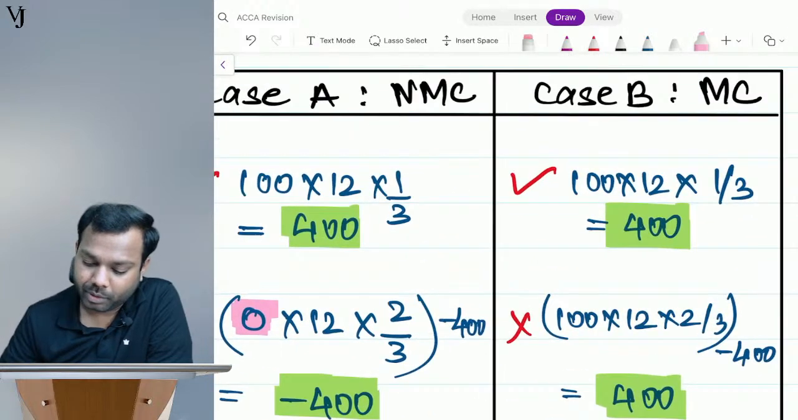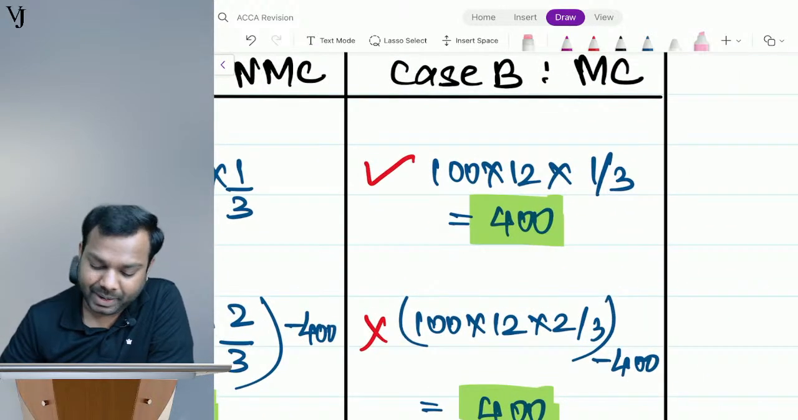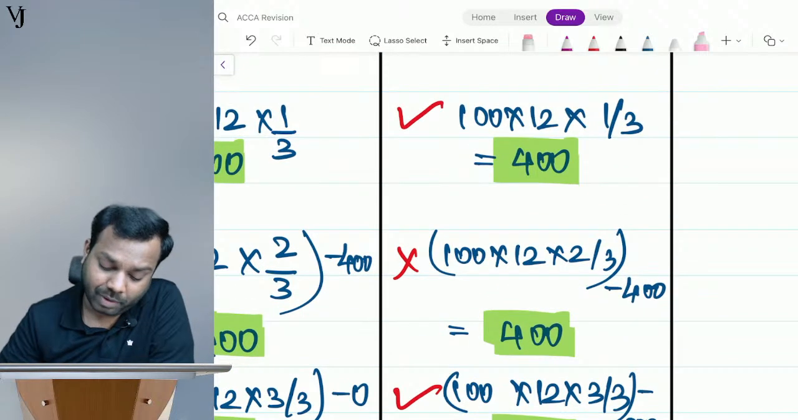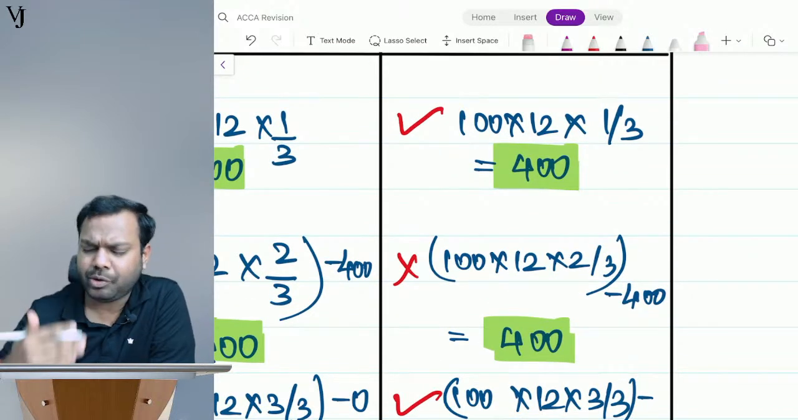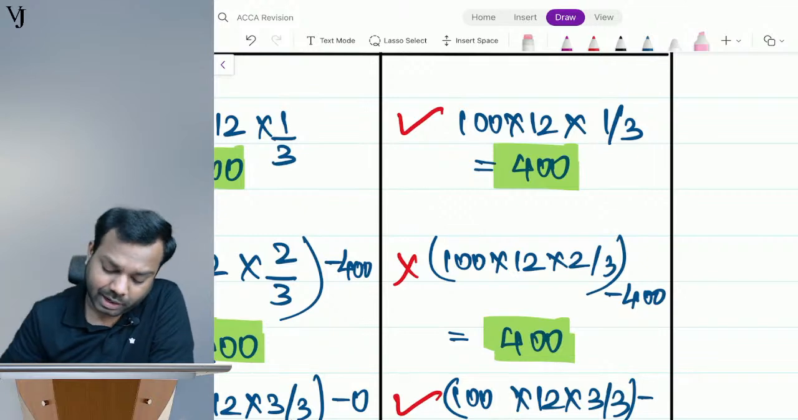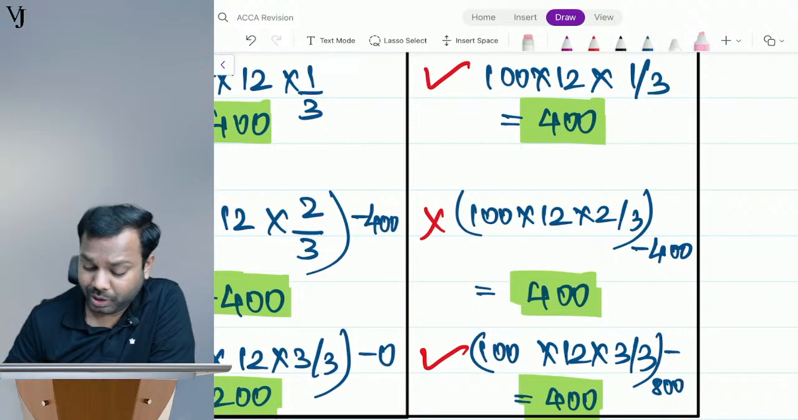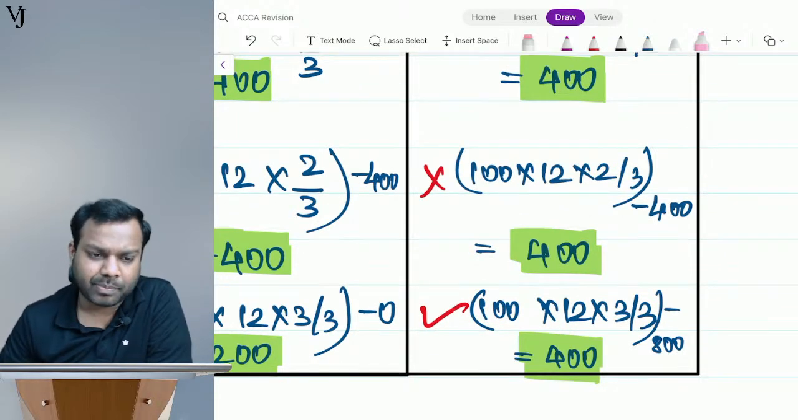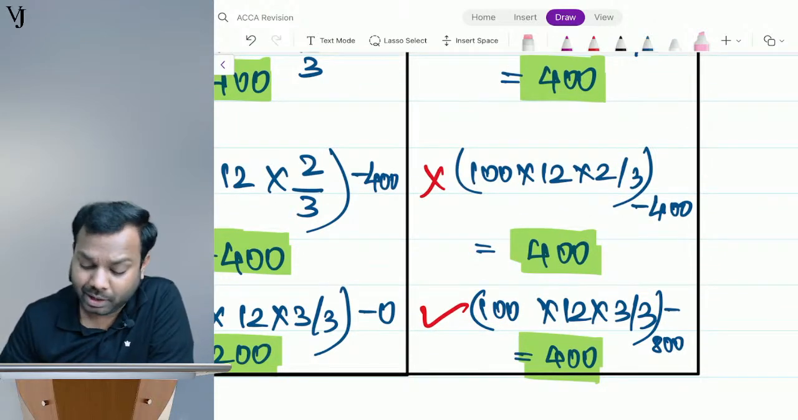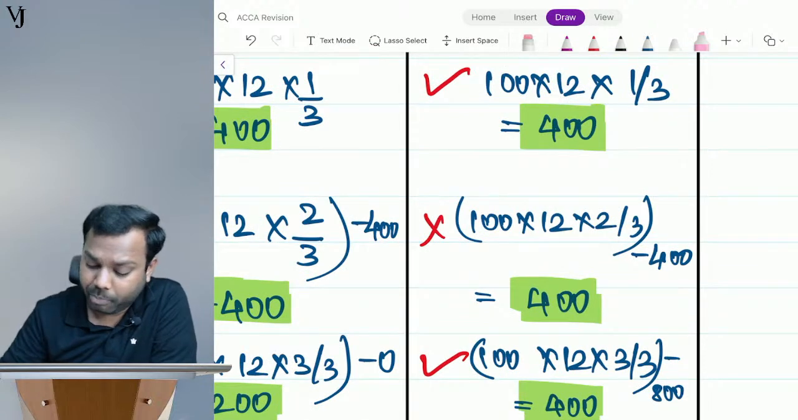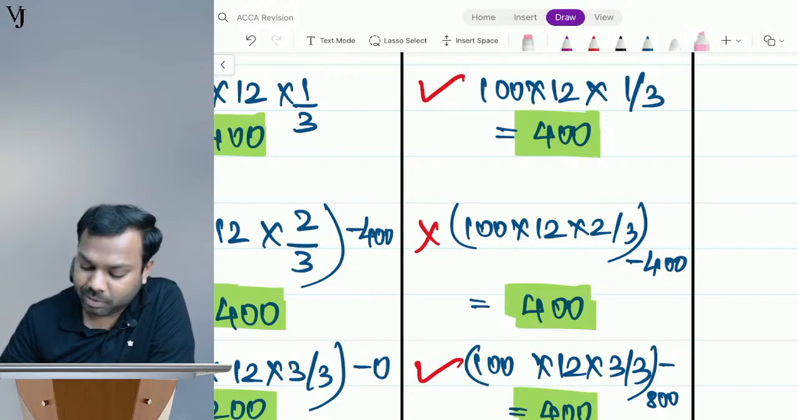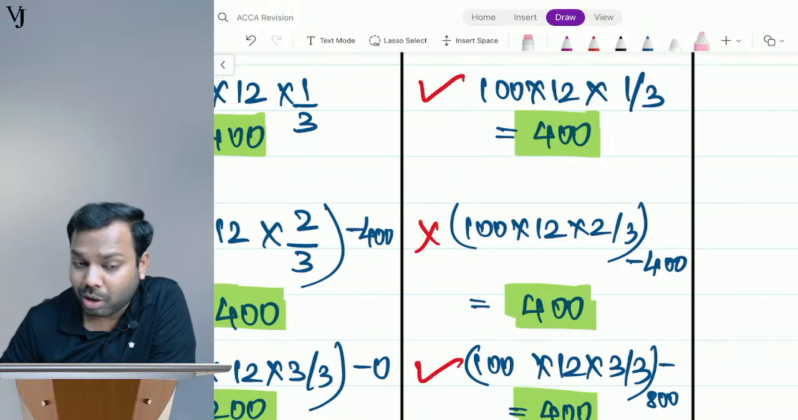Now, case B, that is market condition. In year number 1, it is assumed that the market condition will be satisfied. In year number 2, we are expecting that the market condition will not be satisfied, and in year number 3, we are expecting that the market condition will again be satisfied. But irrespective of that, I have booked equal expenses in all the years.